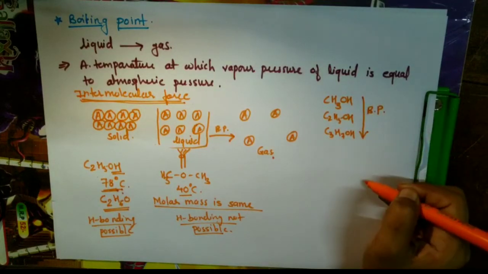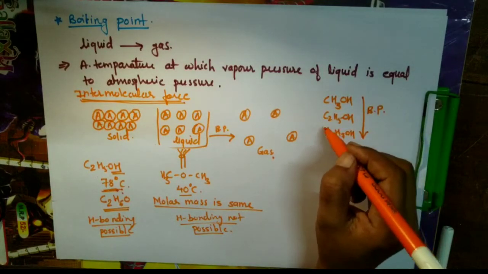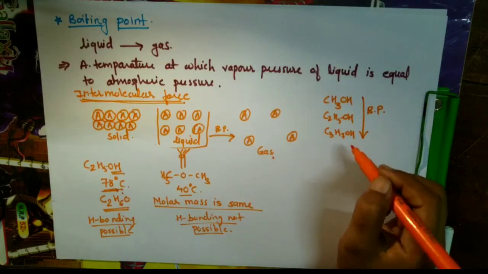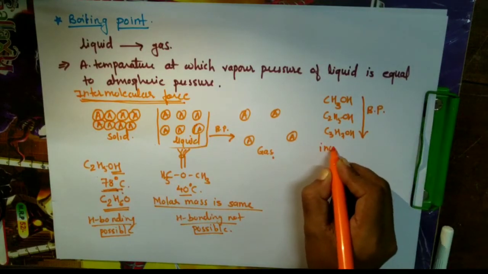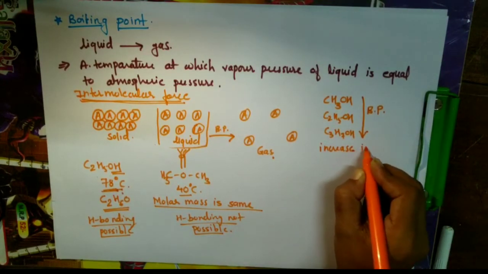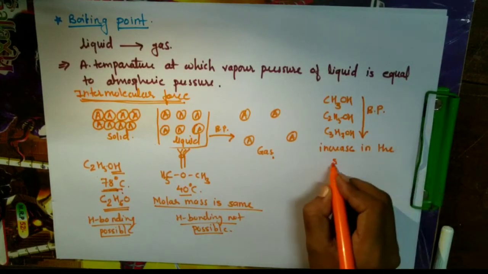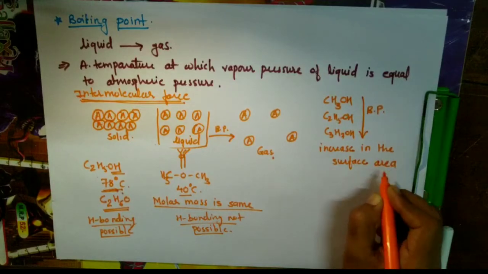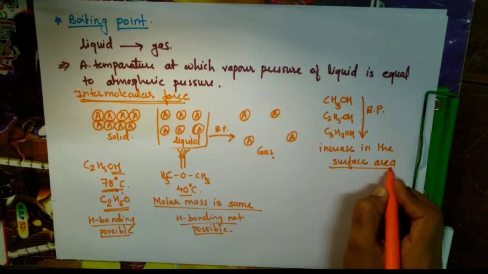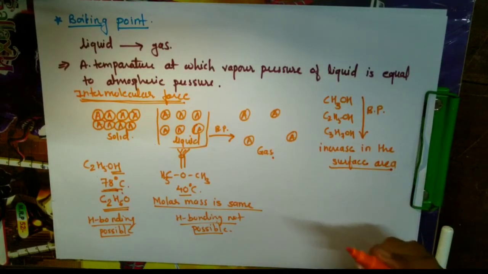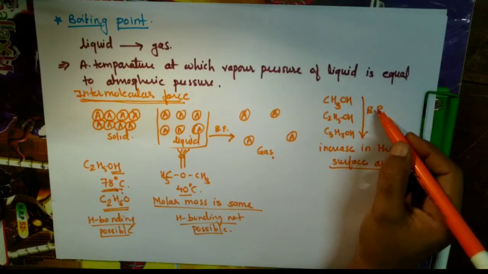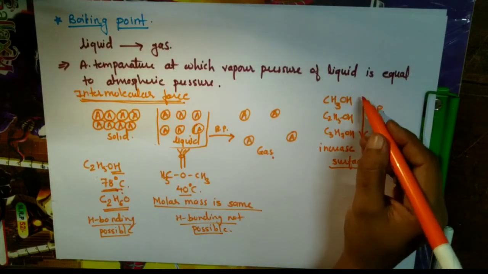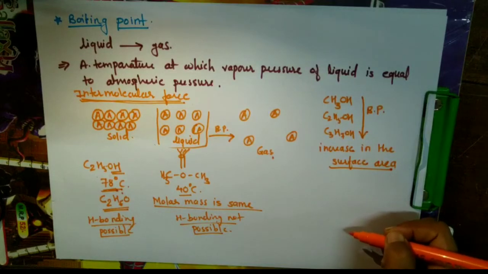Boiling point increases as the number of carbons in the chain increases, and because of that there is an increase in the surface area. Due to the increase in surface area and carbon chain, the boiling point increases from methanol to the higher alcohol series.